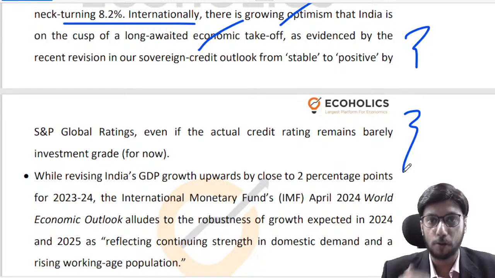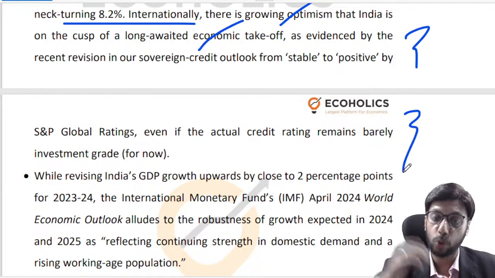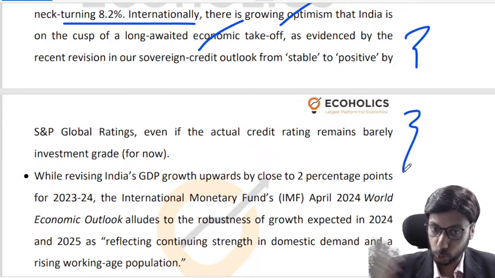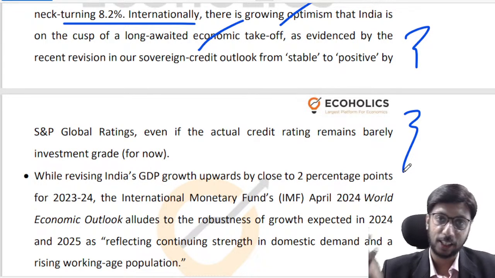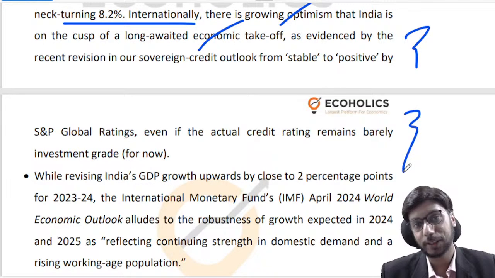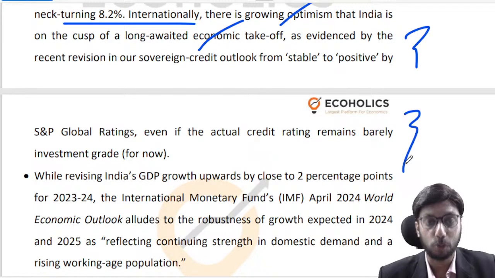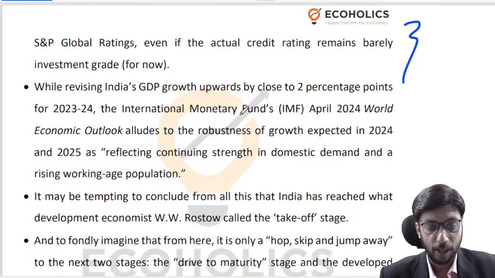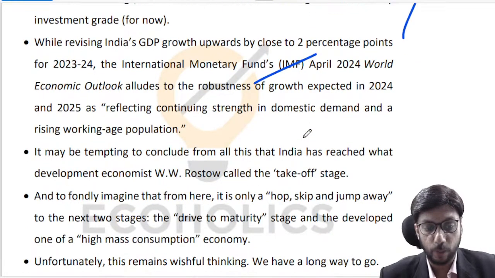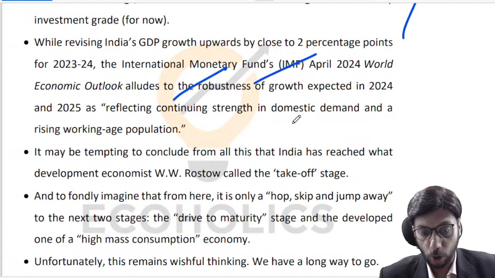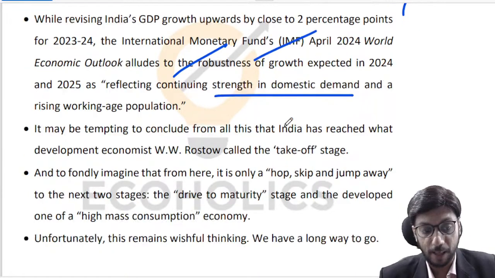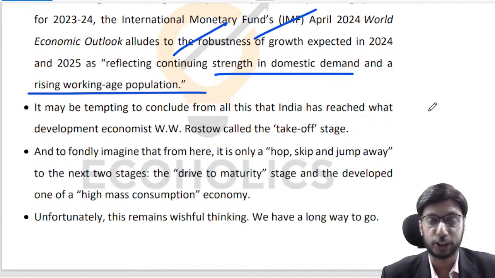Or we are at the bottom of the investment grade from a credit ratings perspective. But from an outlook perspective, for the next 2 to 3 years, S&P Global is looking at India and saying that the momentum is definitely positive. The growth momentum is definitely positive. If you look at the International Monetary Fund's assessment of April 2024, they are also talking about the robustness of growth, the strength in domestic demand and a rising working age population, right?